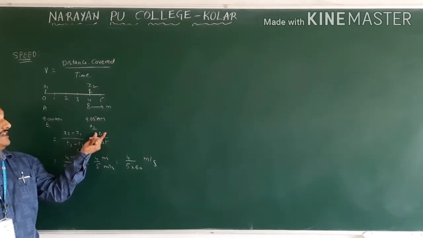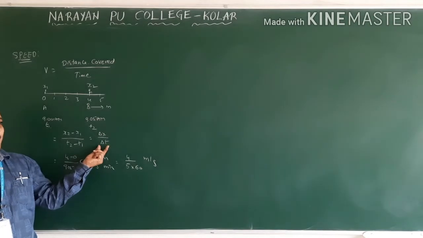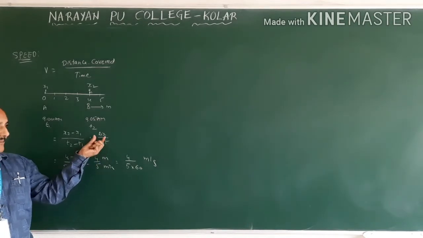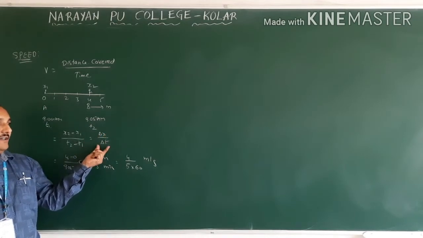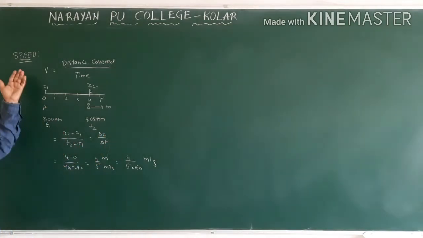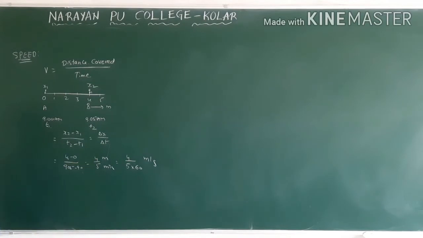Okay, so this is about delta x by delta t. This is nothing but distance covered. This is nothing but time interval. In the same definition you can say it another way also. The ratio between distance and time is called speed. Once you understood, you can write in your own way. I gave another definition for you: the rate of change of distance is called speed.